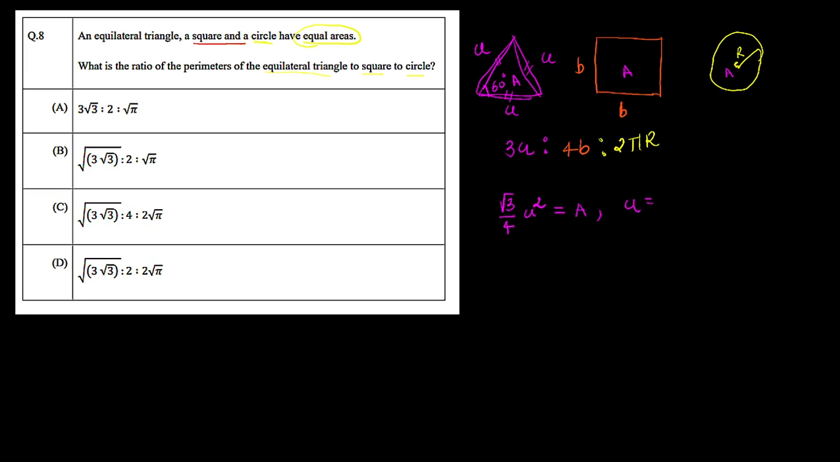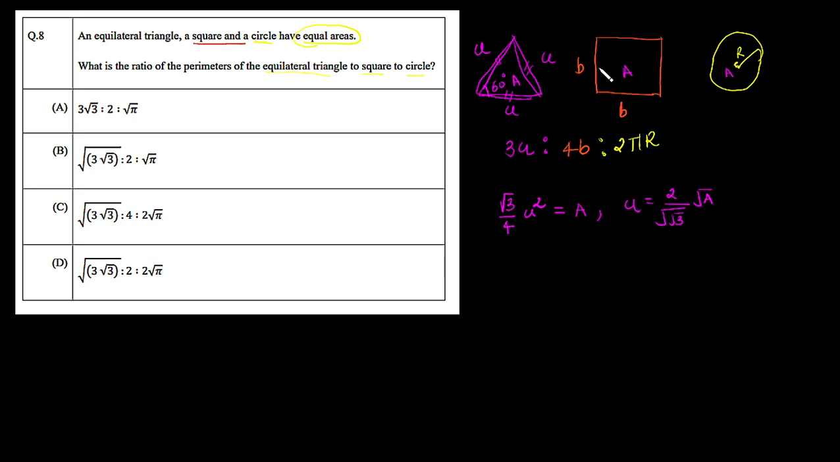So we can say here we end up with 2 over root of root 3 multiplied by root of area. You can see that simply we have to make this a the subject. So now in the same way, for this square we can also find the relationship.